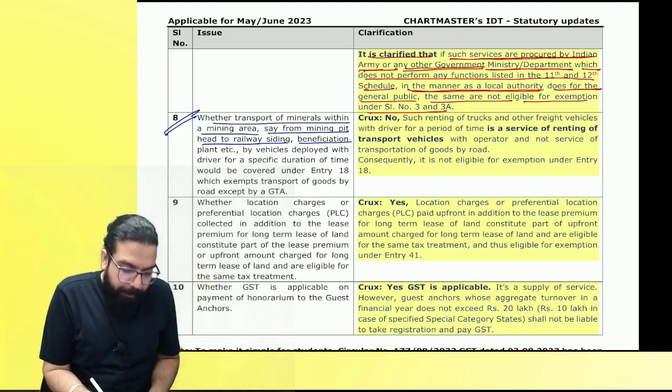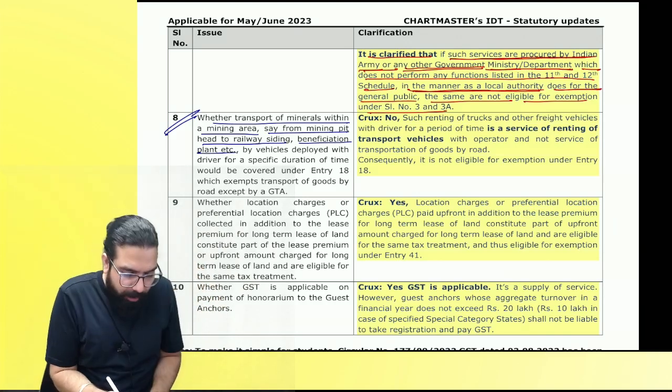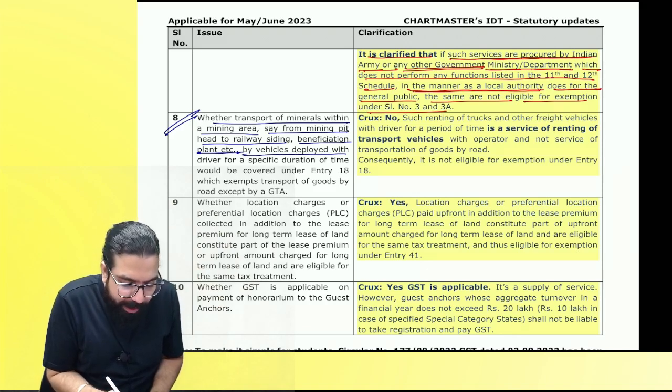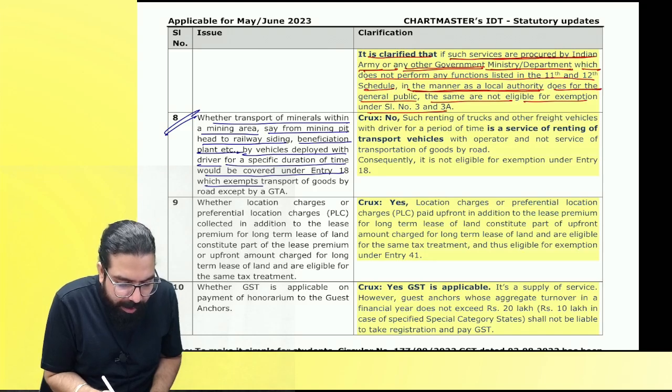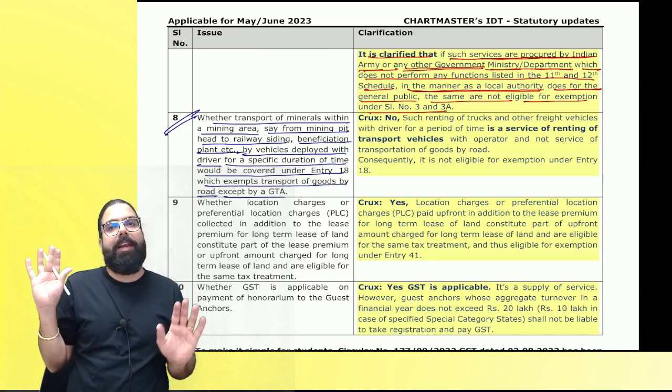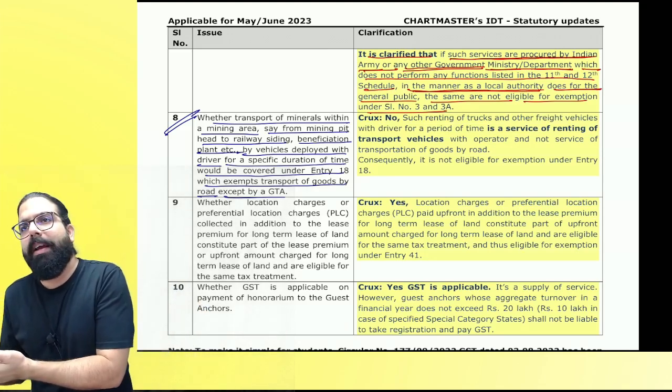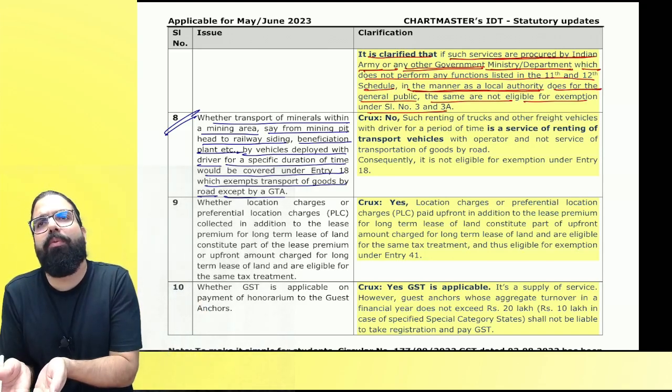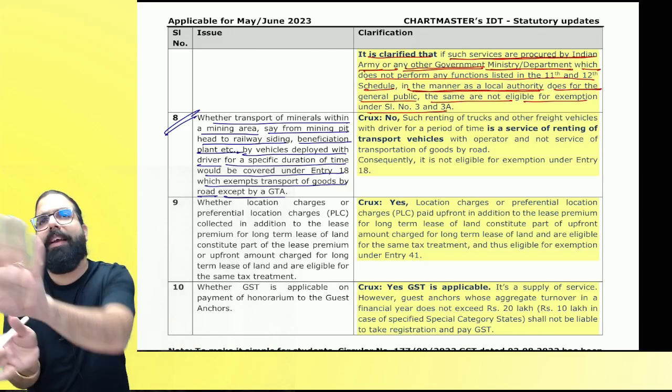It says beneficiation plant, by vehicle deployed with driver for a specific duration of time would be covered under entry number 18, which exempts transportation of goods by road except by GTA. If it is not done by GTA, if anyone is doing transportation of goods by road, if it is not a GTA, it is exempted.